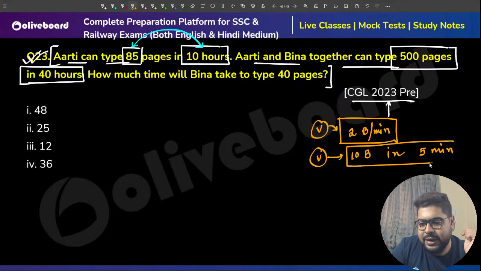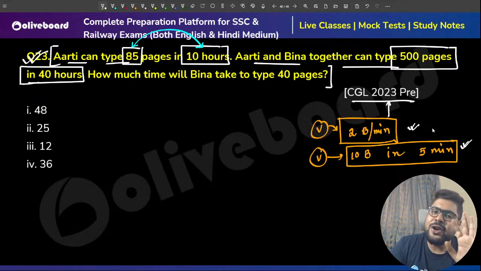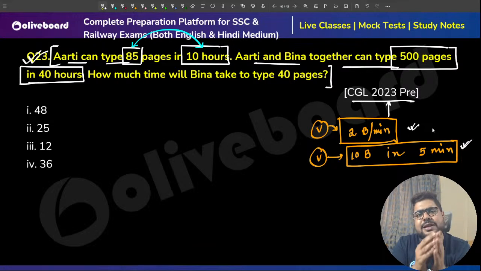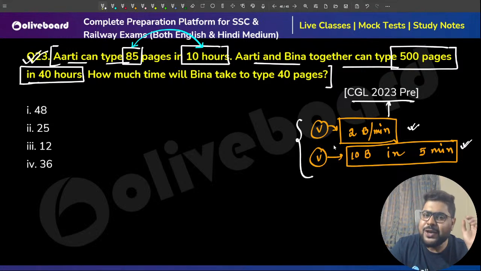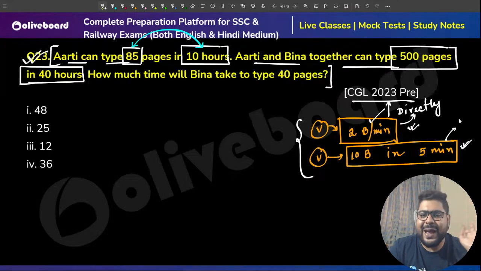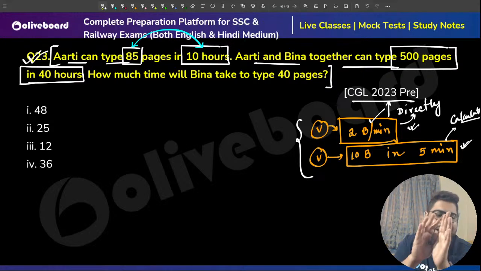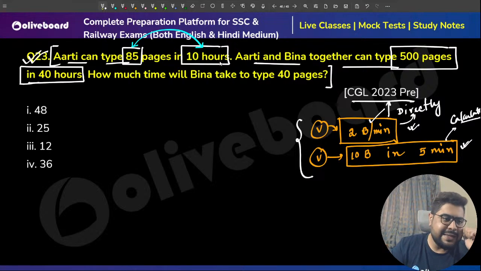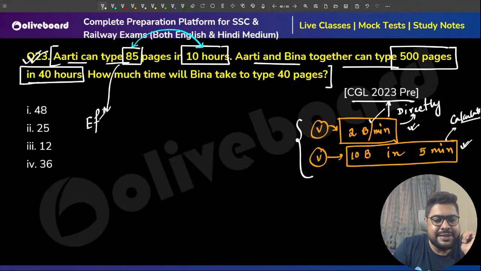You understand my point. Understand the traps here. Ultimately both are giving you efficiencies only. This is giving you directly, and this is saying, do your own calculation. You need to do one extra line of calculation. That's the only difference in these two statements. So if Arti can type 85 pages in 10 hours, they are actually giving us the efficiencies.